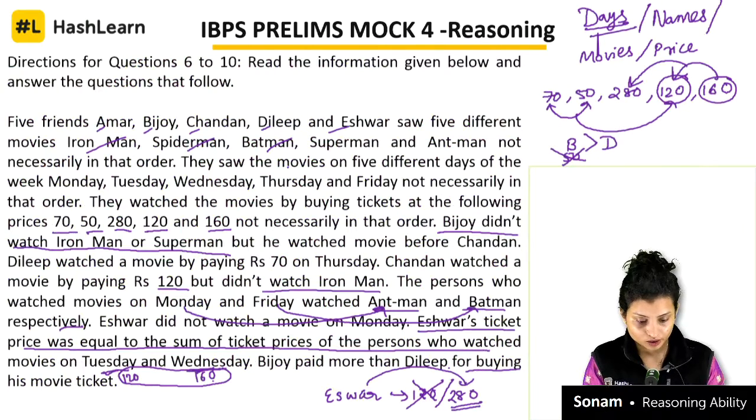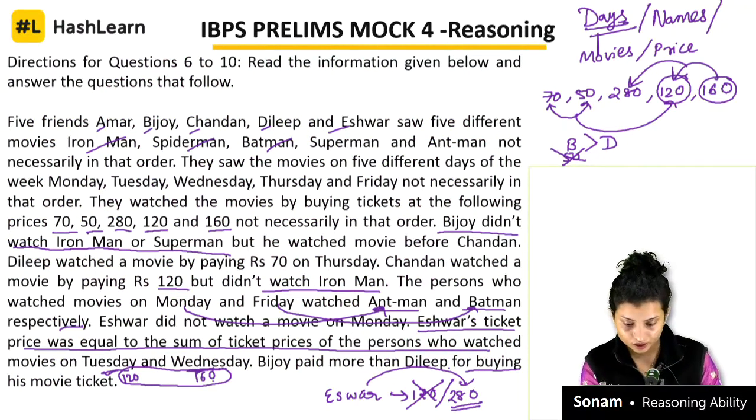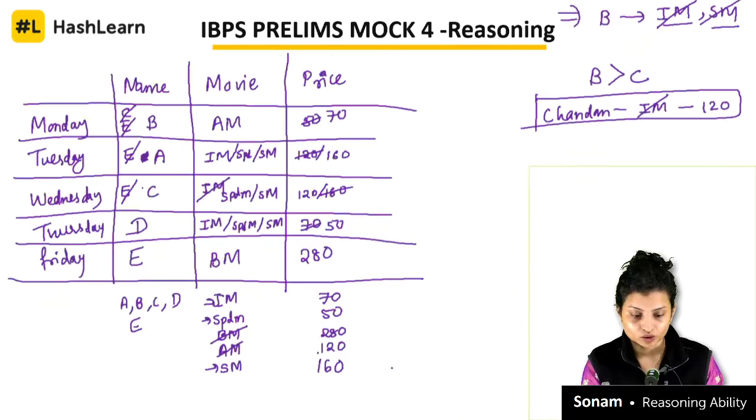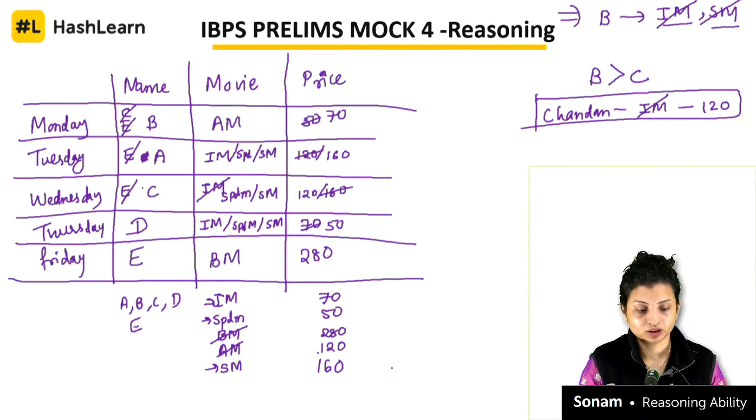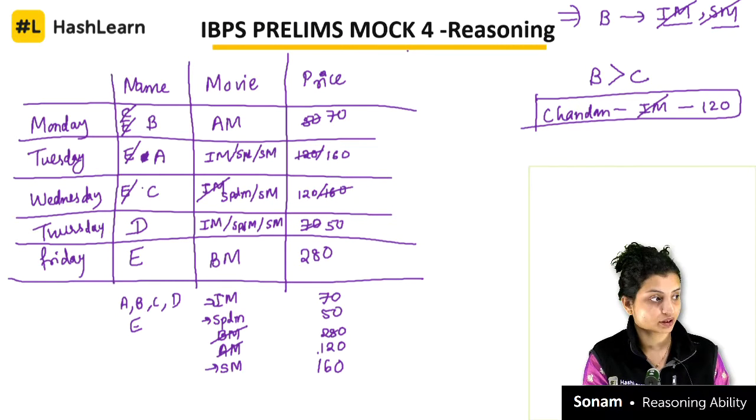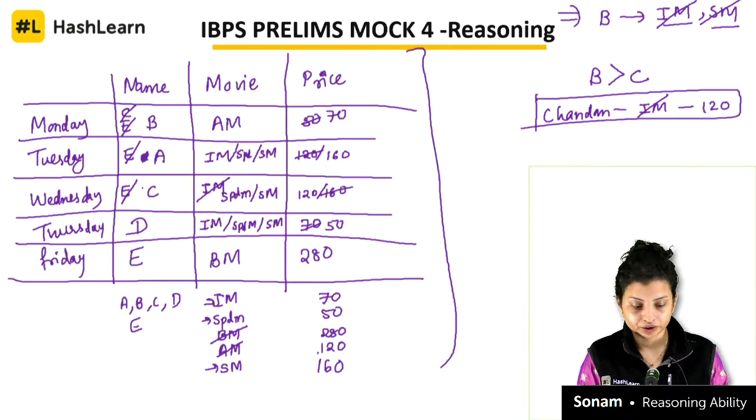And the person who watched Monday, Friday, is anything else given to us in the question to get more clarity? Bijoy didn't watch Iron Man or Superman. Okay, that is already done. So that's all you will get from the question, right? This is the entire thing which you can get from the question. Okay, now what do you have to do? You just have to solve the question on the basis of it, right?